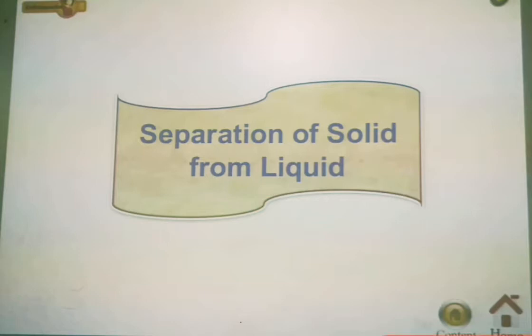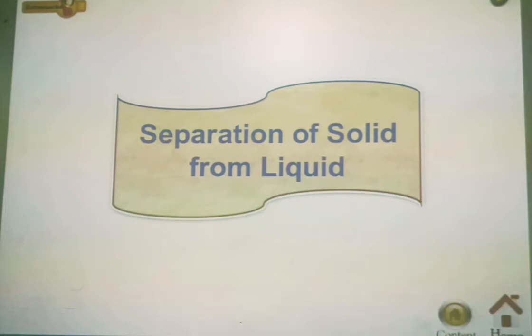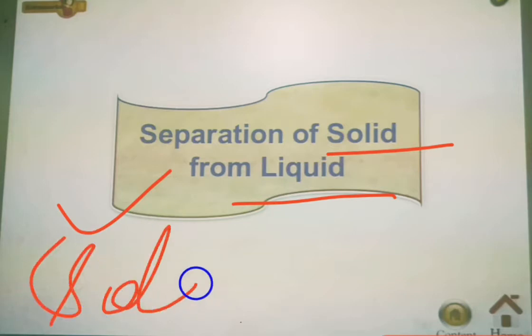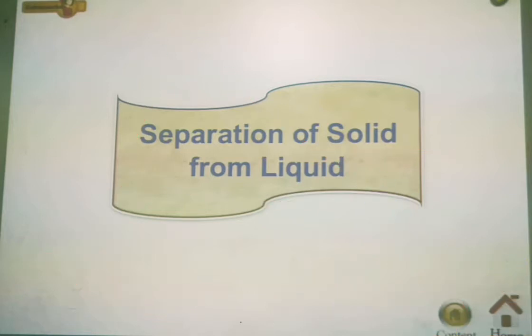We have already studied the separation of solids from solids. There were various methods which we had studied. Now we are going to study another method, that is separation of solid from liquid. In this type of separation, you will have a solid and a liquid, and you will have to separate both of these. So the methods for this we are going to study.